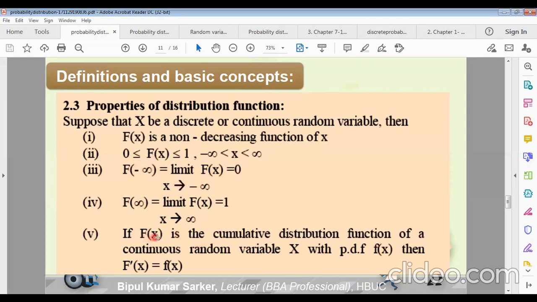Now if F of x is the cumulative distribution function of a continuous random variable x with probability density function f of x, then F dash x will be f of x. The first derivative of the cumulative distribution function will be f of x. Actually, this is a very important property of the 5 properties.